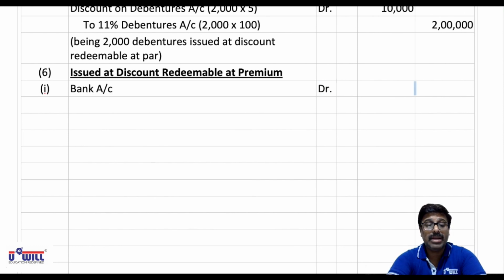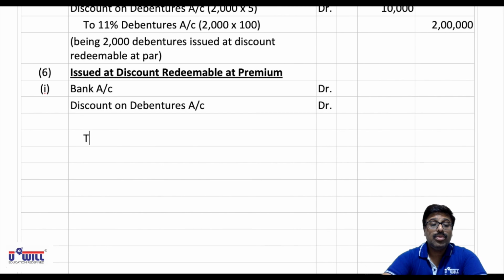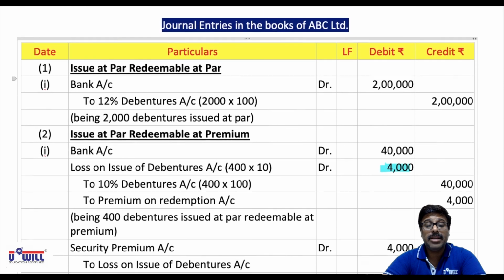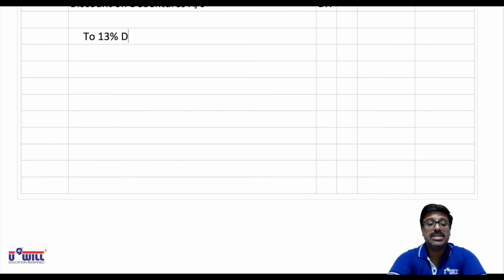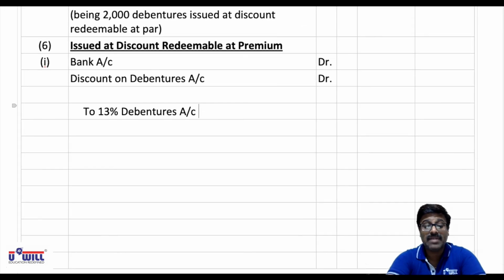So bank account debit, now issued at discount, so discount on debentures account debit, now leave one line in between and then you credit to, now we have which debentures, 13%, so to 13% debentures account. As we discussed, first we'll record the amount of debentures with face value, so 1000 into 100 face value, that would be 1 lakh.